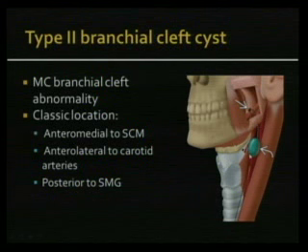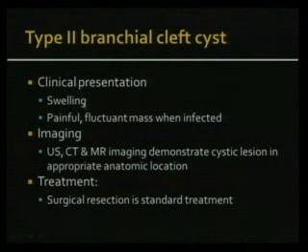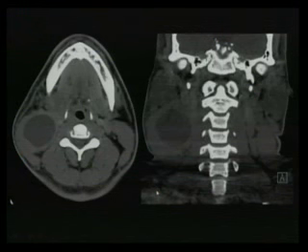So this is actually a cartoon showing the type 2 branchial cleft cyst, and you can see sometimes you can have an entire tract which is extending from the faucial tonsils and can extend all the way down to the lower anterior neck. Clinically, they can either present with swelling, and if it's infected, they can have a painful fluctuant mass. All imaging modalities are going to show you a cystic lesion in the appropriate anatomic location, and treatment is basically surgical treatment. So this is an example, classic location, cystic mass, anteromedial to the sternocleidomastoid, posterior to the submandibular gland, and lateral to the carotid vessels.